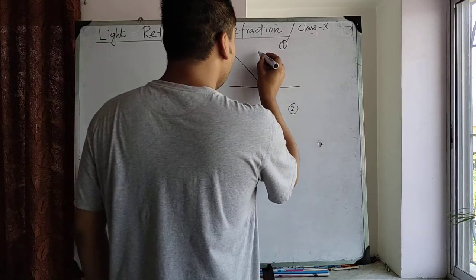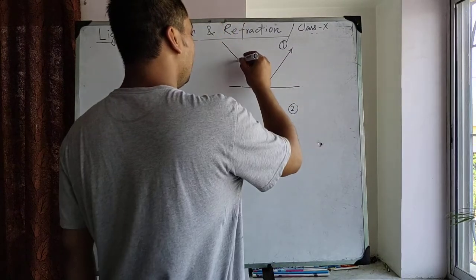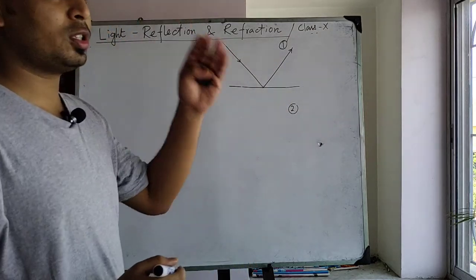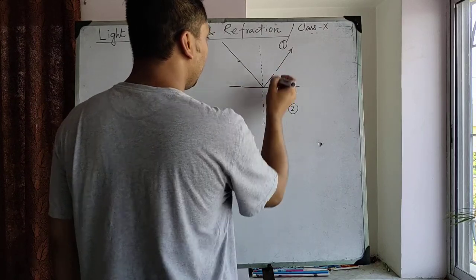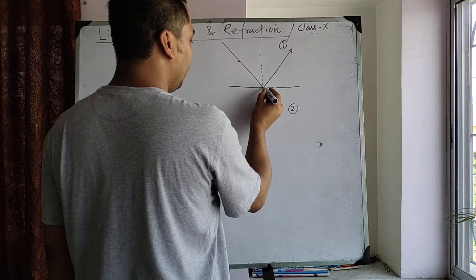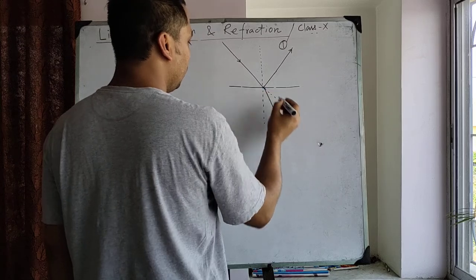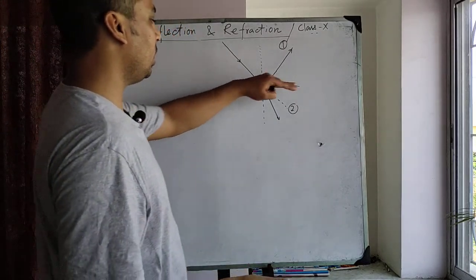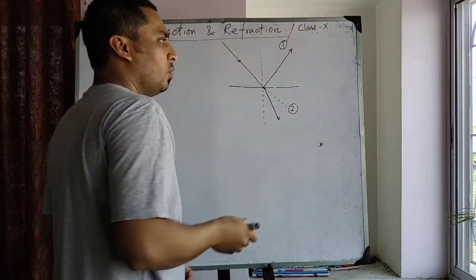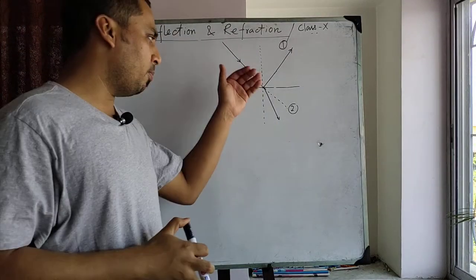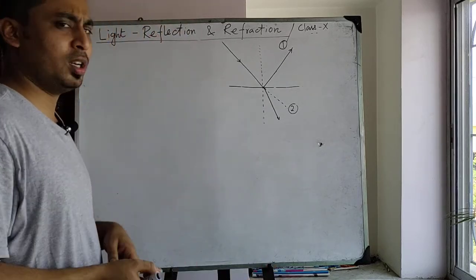Then basically two phenomena may take place. Some light will come back to the first medium, and a part of it will travel through the second medium. This is the interface of the two media, medium 1 and medium 2. So a part of the light will come back to the first medium again, and a part will go through the second medium by changing its direction a little bit.